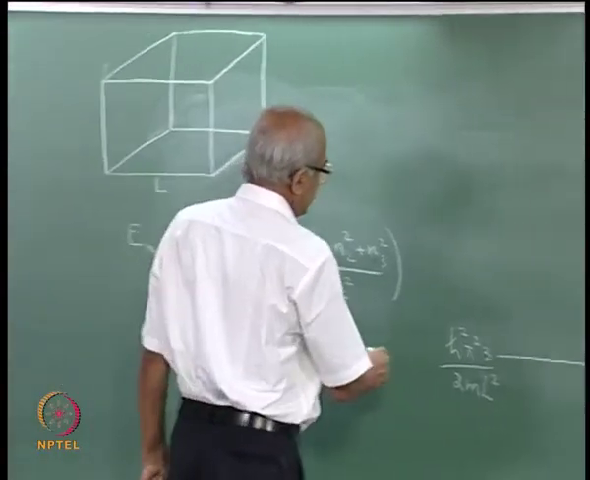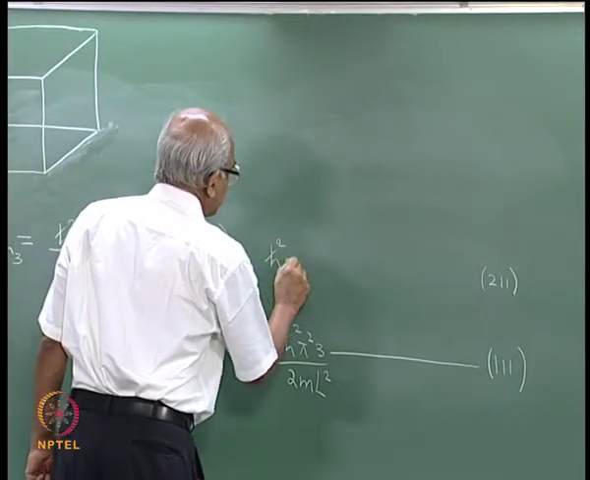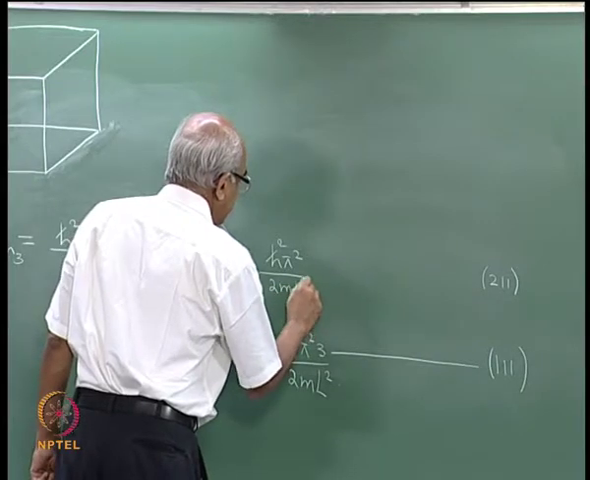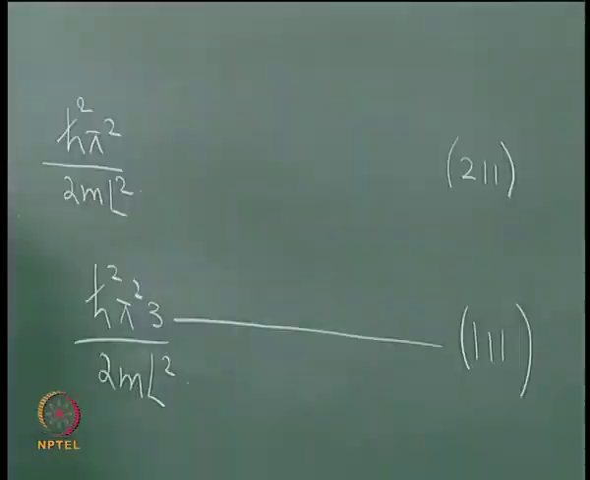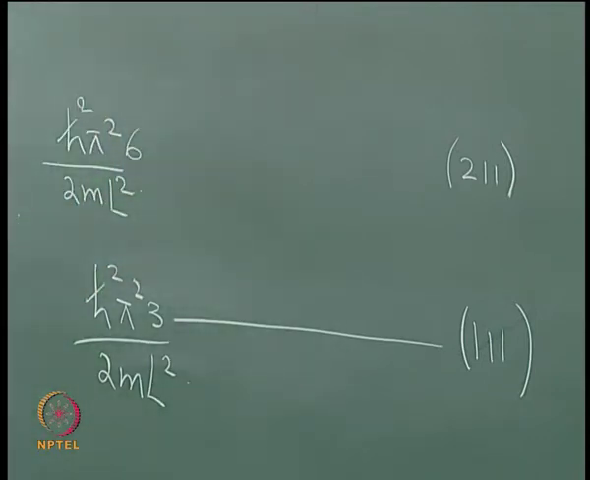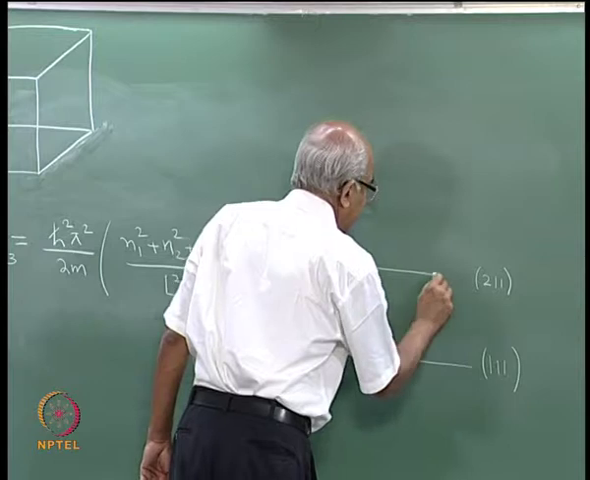What will you find? You will find that it is given by h cross square pi square divided by 2 m L square into 6. And therefore, I can represent that by a horizontal line. This represents the allowed energy level.